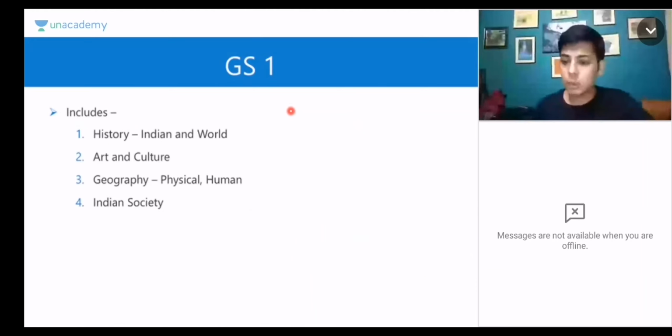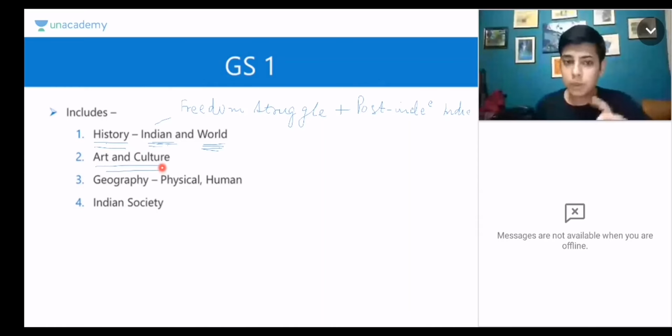So we'll be coming to GS1 first. GS1 includes the following topics. It includes history. When we talk about history, we have Indian history and world history. In Indian history, we have the freedom struggle and post-independence India. So we have these two types of history in Indian history, and then we have the world history. And then you have art and culture.